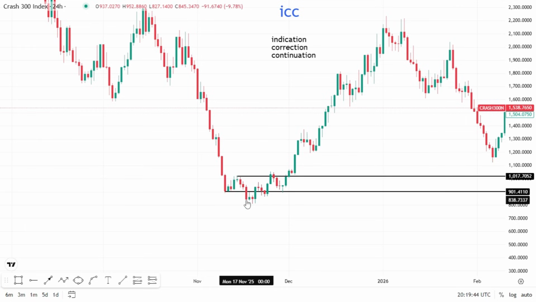So how do you find your ICC setup here? The market breaks this downside. Remember, you were looking for a reversal to the buy side, so nothing else concerns you. If it's still breaking the downside, you should not focus more on it. You break the downside, giving you a sell indication, correction, and continuation. Even if it continues, I'll just be marking it and following it, because I don't care about the selling. I only care about the reversal.